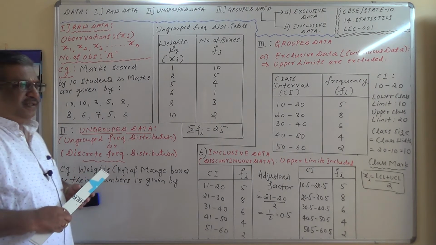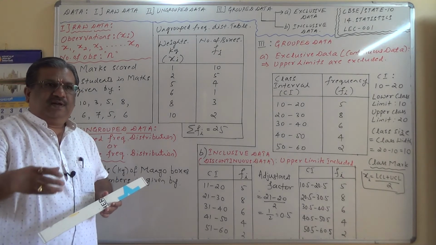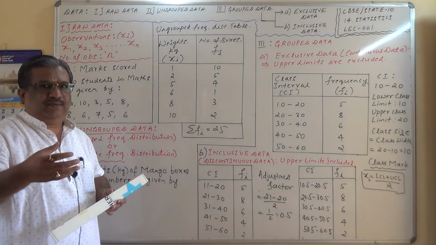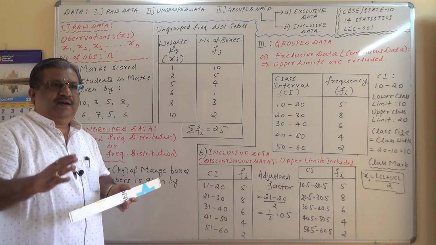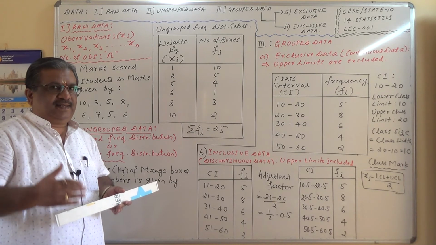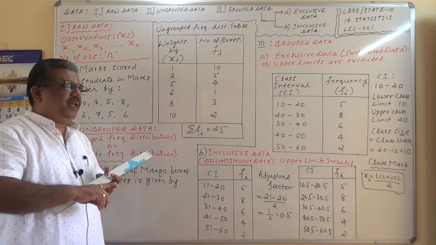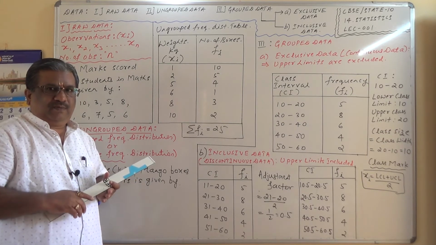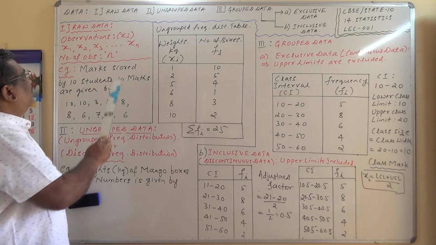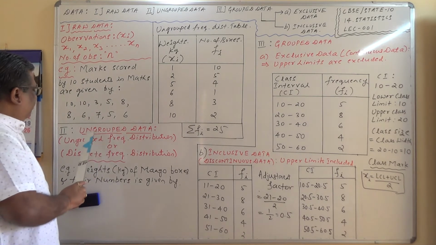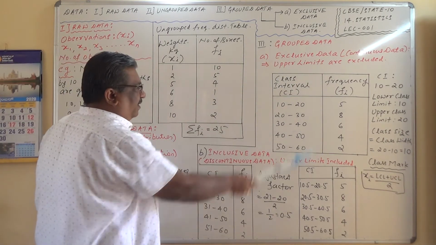Another two representations are there. Representation means, for the entire distribution, the value which is the representative value of a particular data is called a central tendency. There are three things here: arithmetic mean, median and mode. We are going to study arithmetic mean, median and mode for raw data, for discrete frequency distribution table and for grouped data.